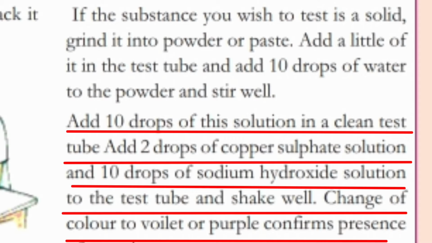If the substance you wish to test is a solid, grind it into powder or paste. Add a little of it in the test tube and add 10 drops of water to the powder and stir well. Add 10 drops of this solution in a clean test tube. Add 2 drops of copper sulfate solution and 10 drops of sodium hydroxide solution to the test tube and shake well.